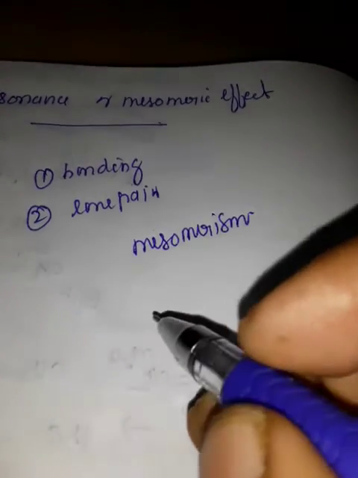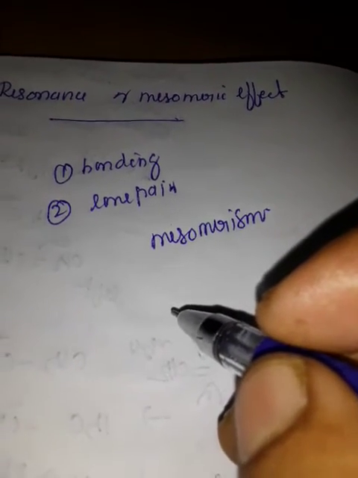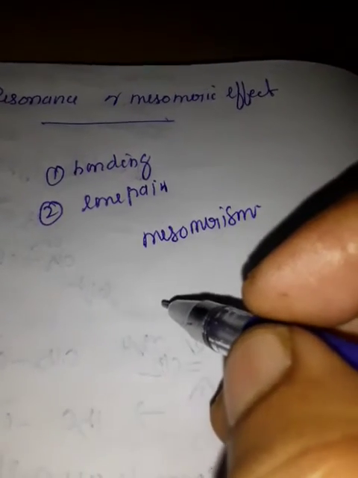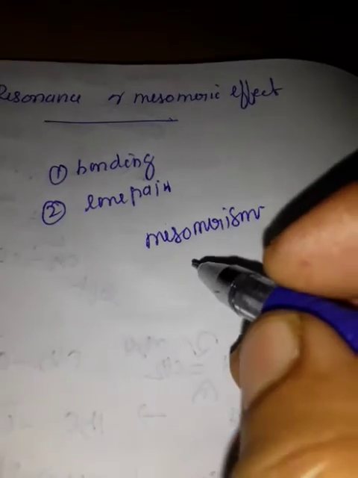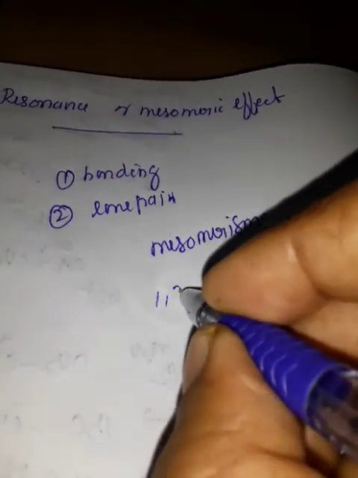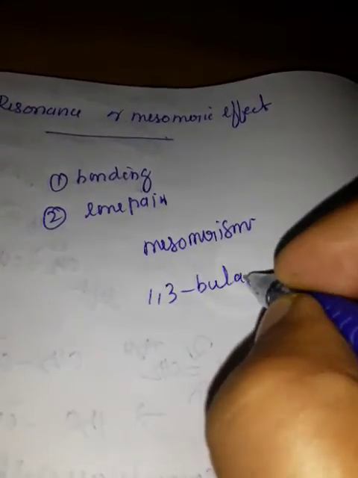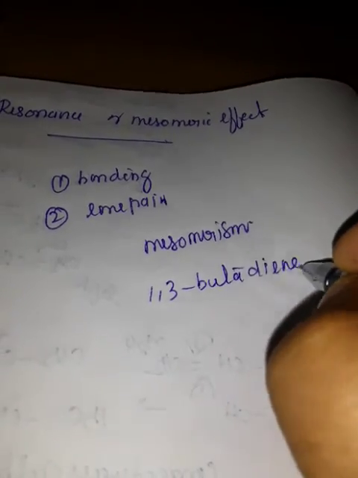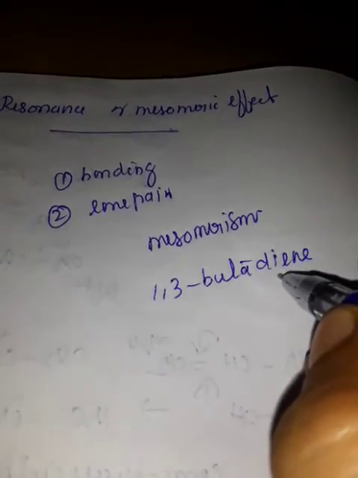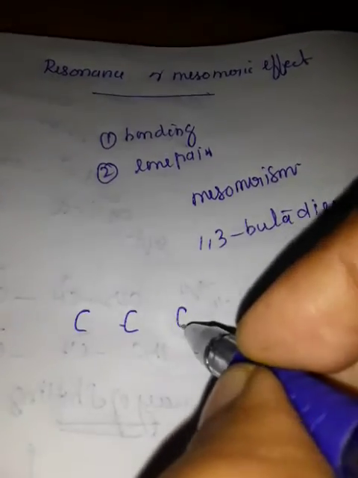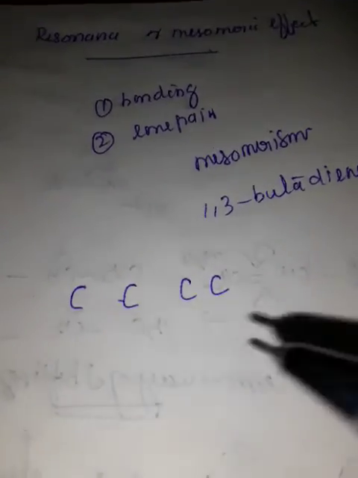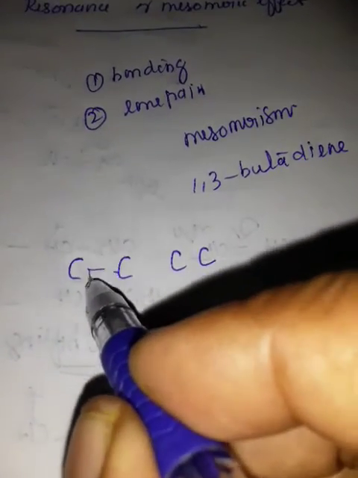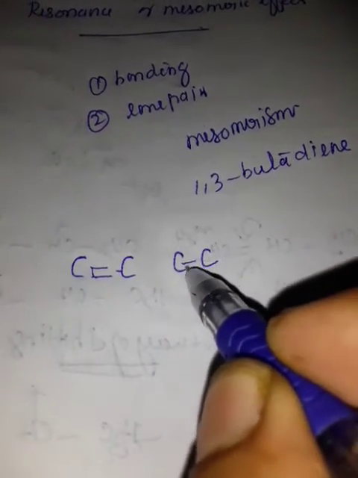For example, benzene already has resonance structures, but here we are going to learn about 1,3 butadiene. But means 4 carbon atoms, diene means 2 double bonds. So the first carbon has a double bond, and the third carbon has a double bond.